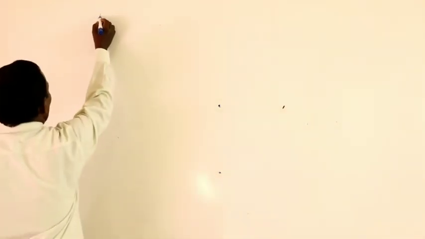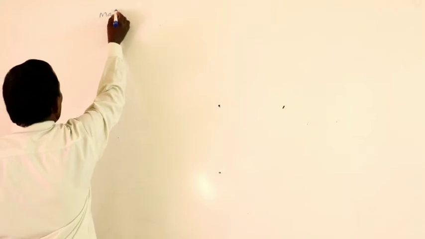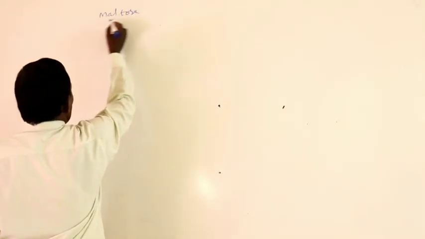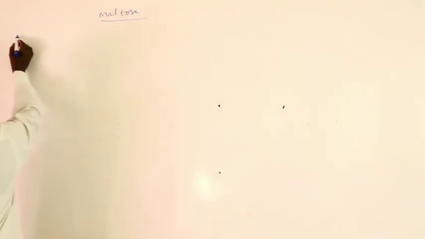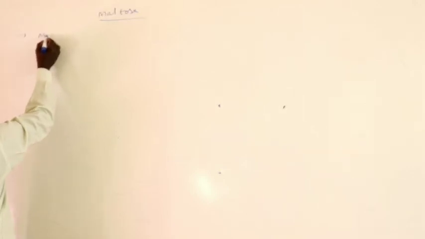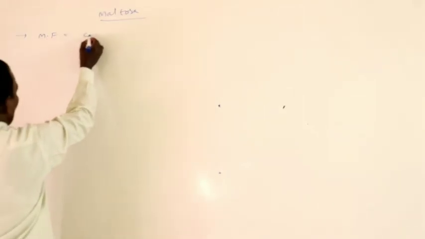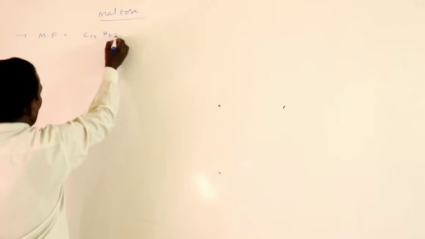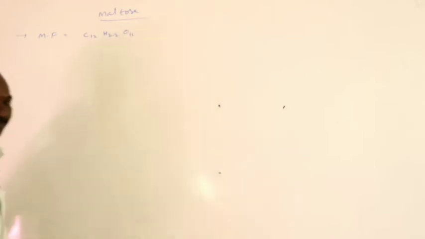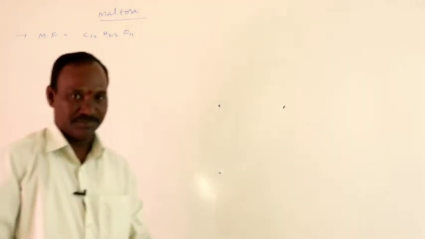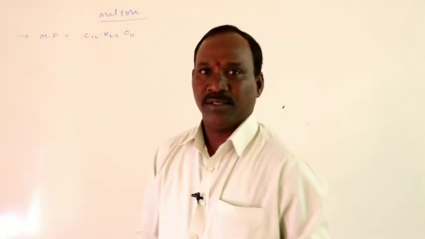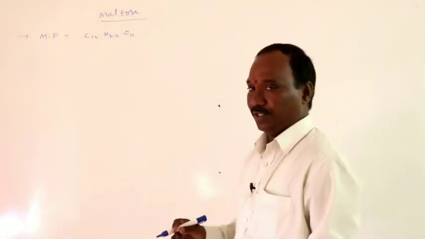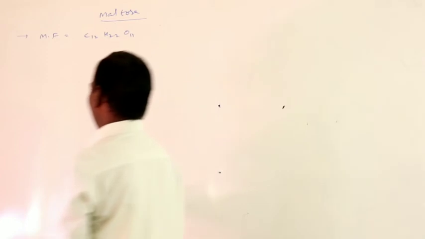Next, maltose. The molecular formula of maltose is C12H22O11.